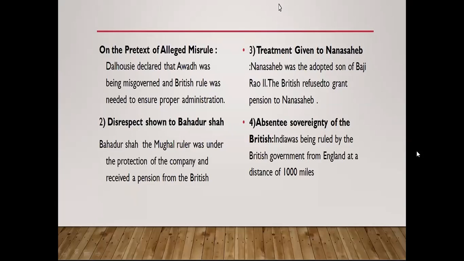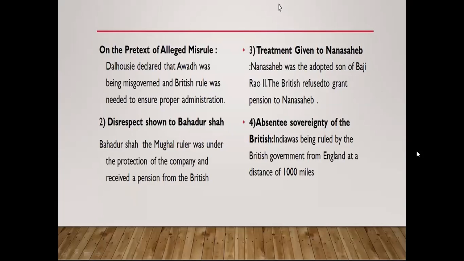Third one, treatment given to Nana Sahib. Nana Sahib was the adopted son of Baji Rao II. The British refused to grant a pension to Nana Sahib. Absentee sovereignty of the British.